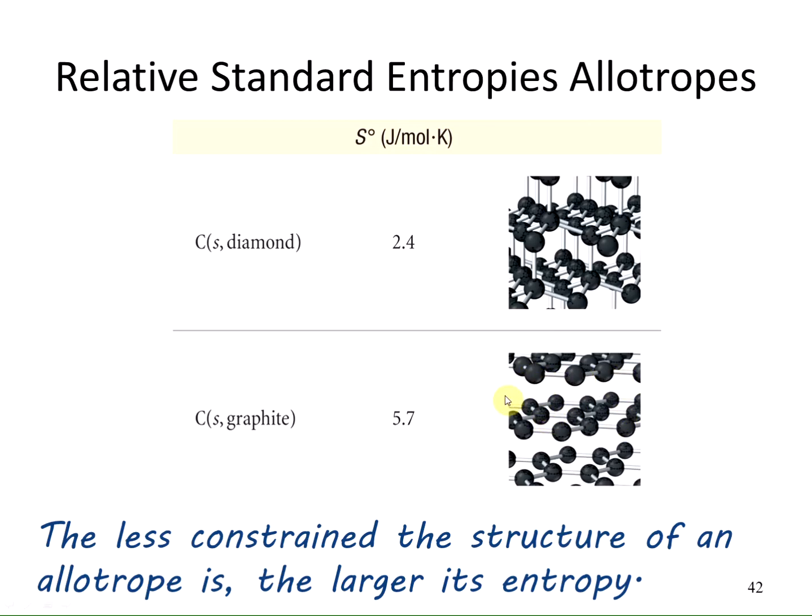So because you can slide these past each other, this is going to have more entropy. You can have different ways of arranging the graphite. So the entropy of graphite is 5.7, which is higher than the diamond at 2.4. So what we can glean from this example is the less constrained the structure of an allotrope is, the larger its entropy.